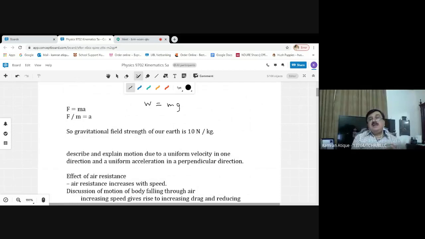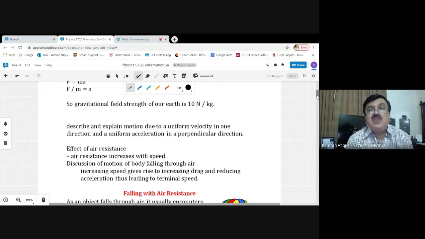Now our next article, according to your syllabus of A levels, is to describe and explain motion due to a uniform velocity in one direction and a uniform acceleration in a perpendicular direction. Well, this article belongs to projectile motion. I'm going to deal with this article later on in my lecture.